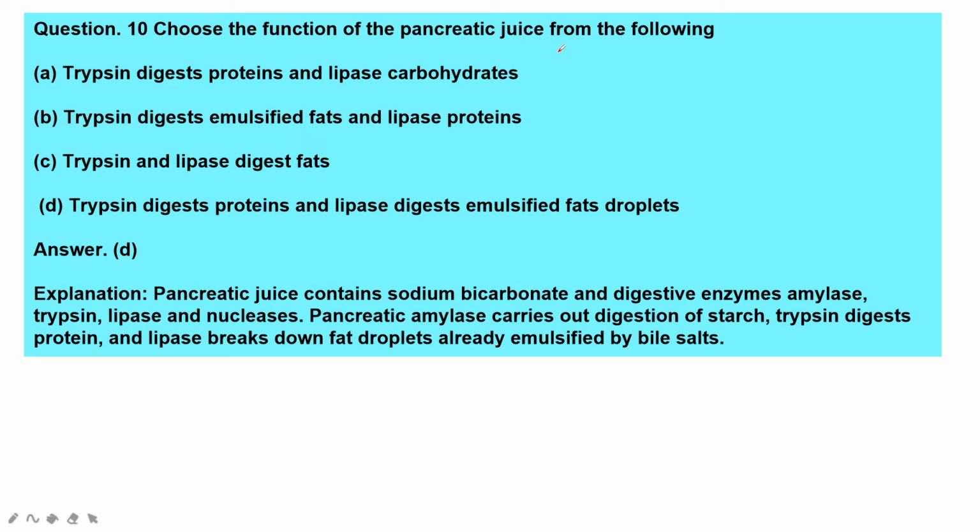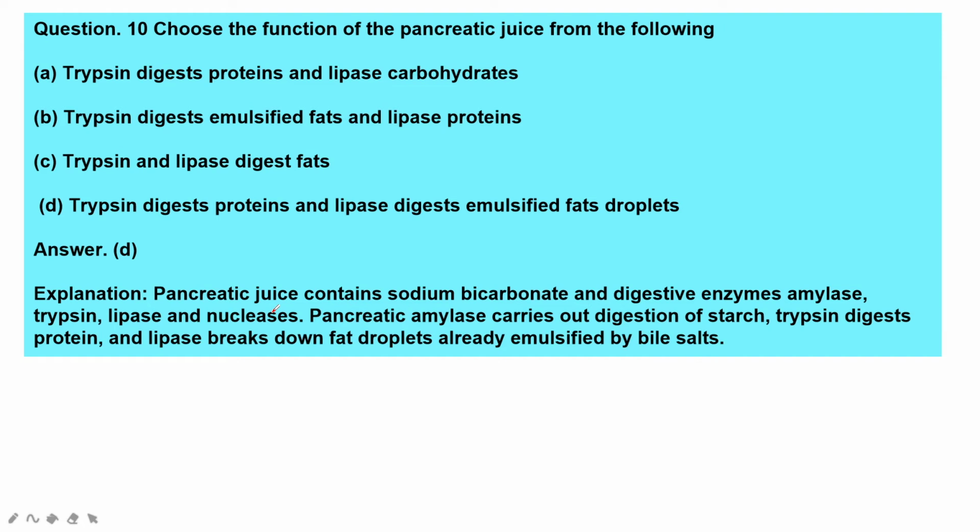Next, choose the function of pancreatic juice from the following. Trypsin digests proteins and lipase carbohydrates. Trypsin digests emulsified fats and lipase proteins. Trypsin and lipase digest fats. Trypsin digests proteins and lipase digests emulsified fat droplets. Pancreatic juice contains sodium bicarbonate and digestive enzymes: amylase, trypsin, lipase, and nucleases.